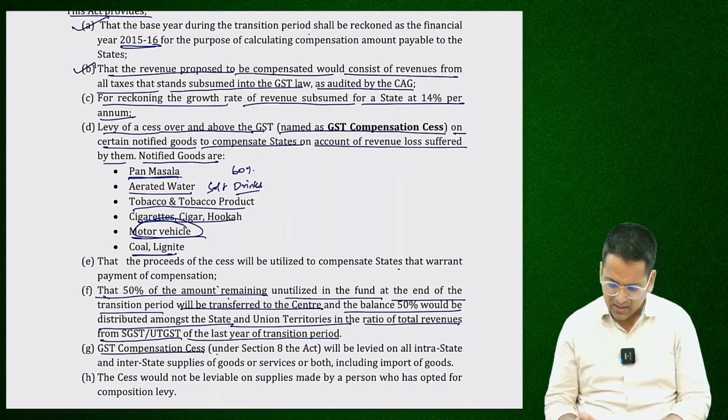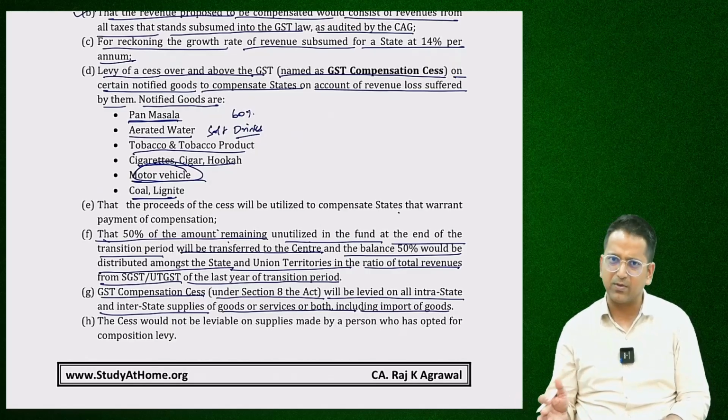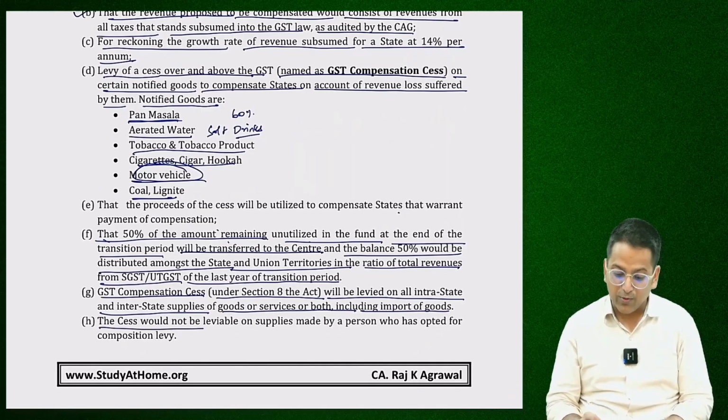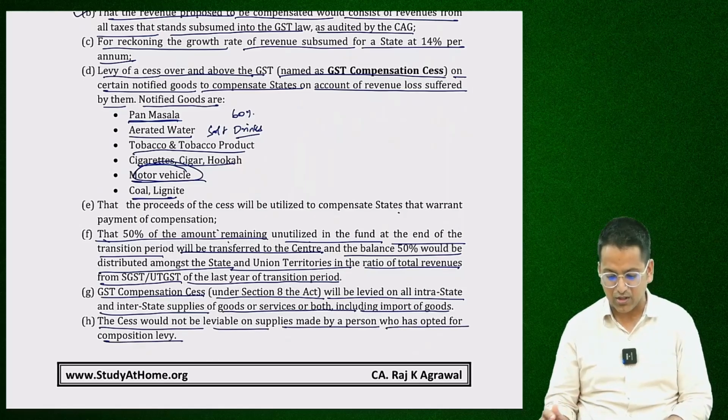GST compensation cess under Section 8 of the Act is levied on all intrastate, interstate supplies of goods, services or both. Including import of goods, whether it's intrastate or interstate or import, GST compensation cess is levied on all. The cess would not be leviable on supplies made by a person who has opted for composition levy.